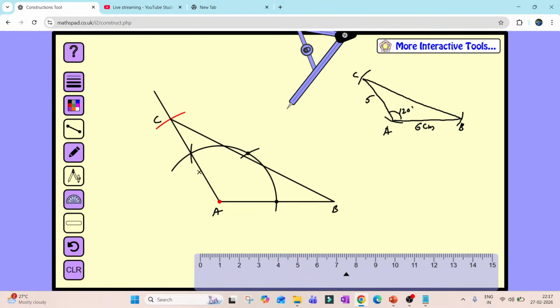Now I have to draw a circle which is passing through A, B and C. So what I'm supposed to do? Yes, Chirag, what he was telling.